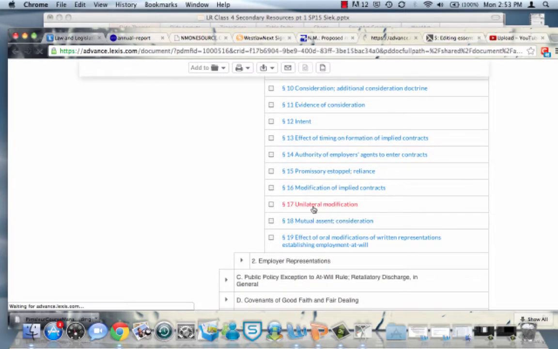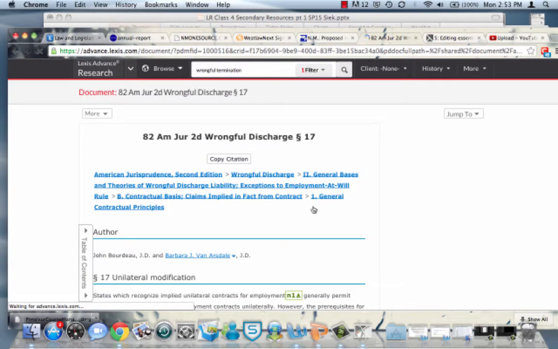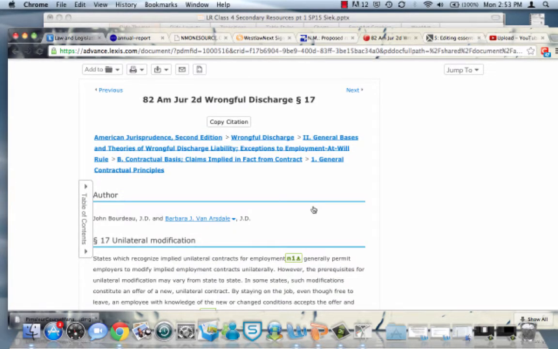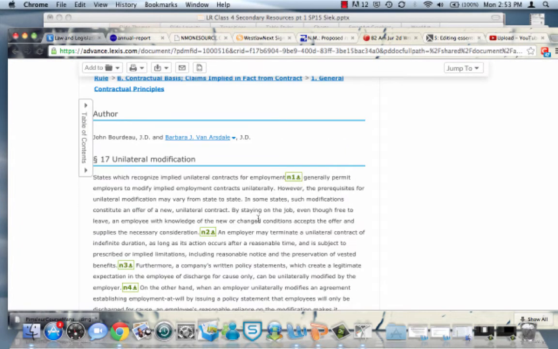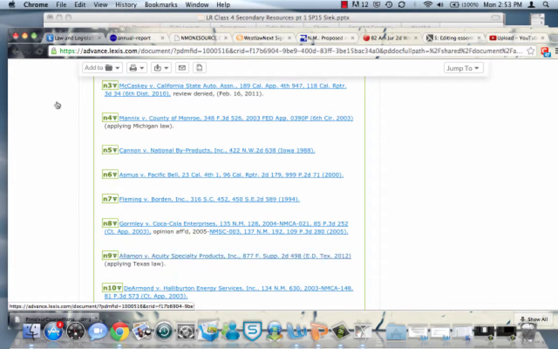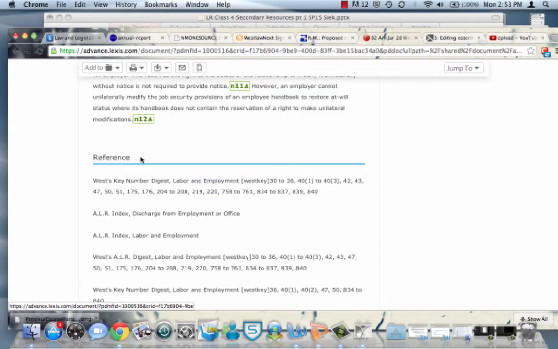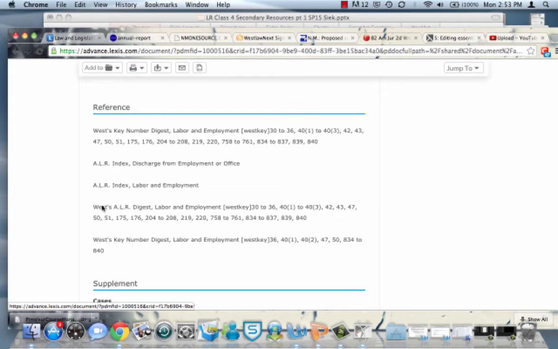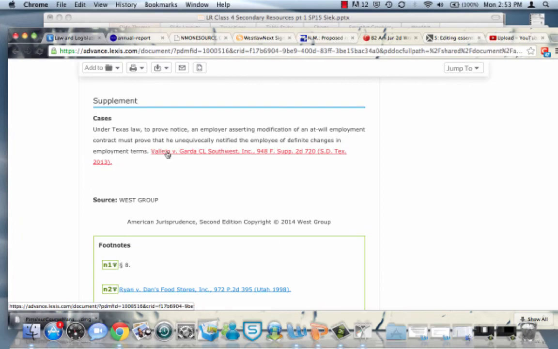Unilateral modification. And I'll actually give you what they say. So this particular title has been authored by these people. They describe unilateral modification, and then if you bounce down, you can see what cases they actually refer to as well. They give you other references that you can refer to. These aren't cross-references necessarily, but these refer you outside to, say, digest volumes or ALR volumes. They give you cases, and so forth.